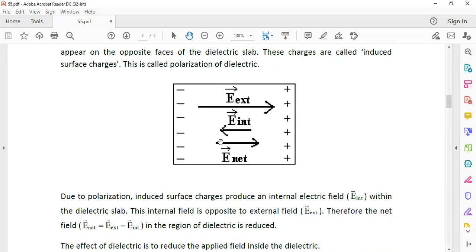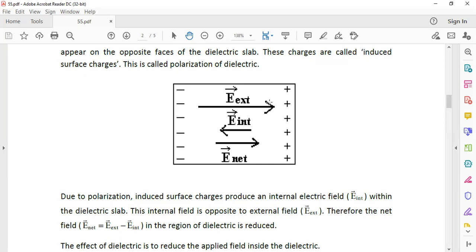And these induced layers of charges produce their own field. And that field is from plus to minus, and it is called internal field. That is, the internal field is opposite to the external field. Then the net field inside the dielectric is the sum of these two fields. Actually, the external field is reduced by the internal field due to the induced charges.